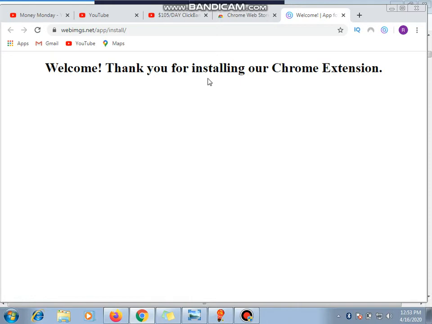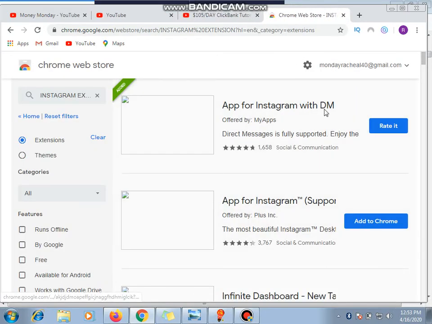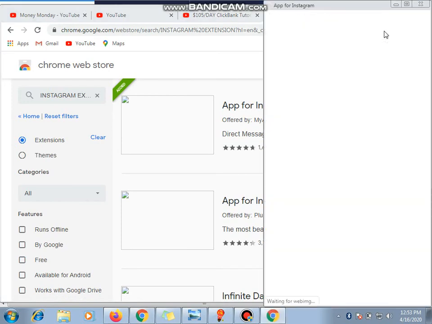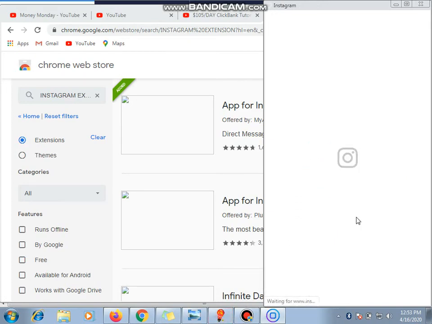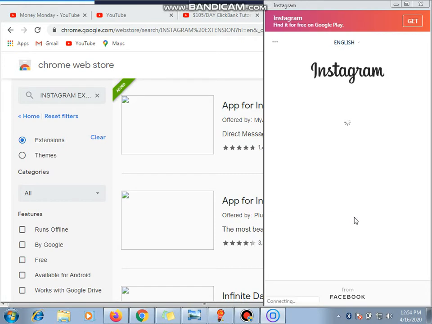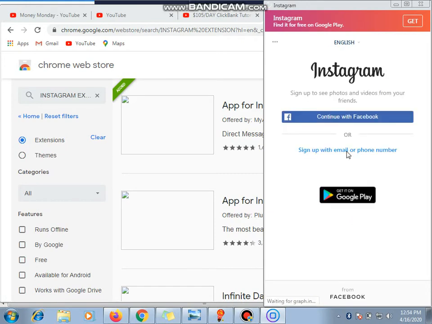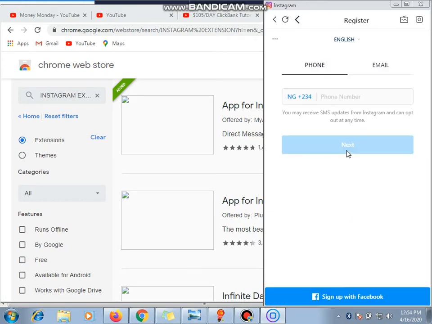So welcome and thank you for installing our Chrome extension. That's it. So the moment you have installed it, the next thing you are going to do is you click on this. Once you click on the extension app for Instagram, you click continue. Then here you log into your Instagram account on desktop. Sign up with this. Sorry, not sign up. Should be signed in.